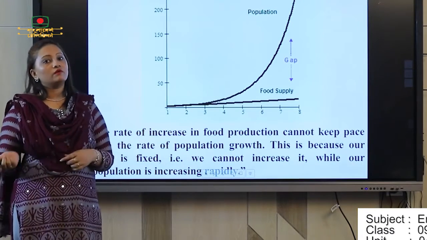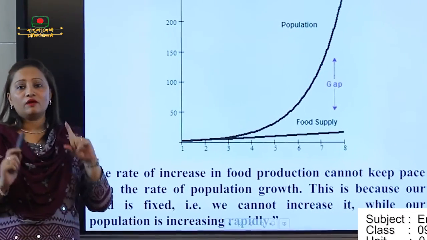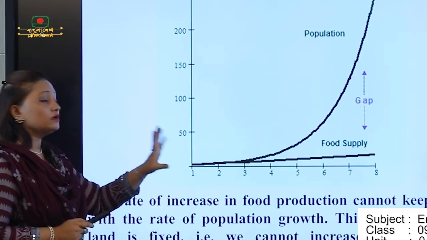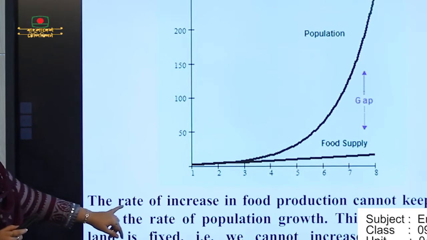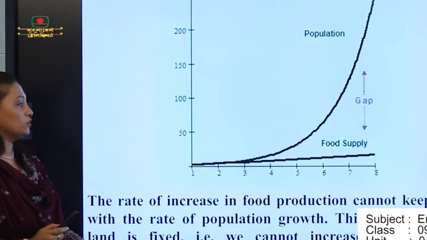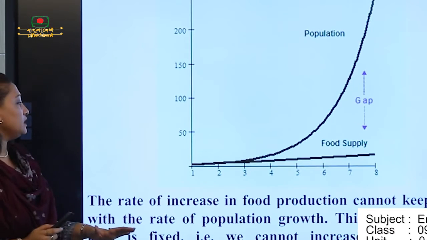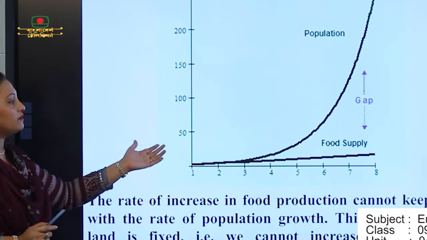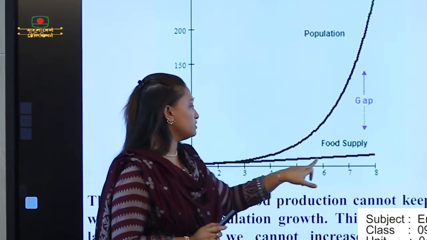My dear students, now we will learn from the picture that is related to our lesson 3. Here you can see a graph. Our lesson is about the food problems. First we need to read what is written there: the rate of increase in food production cannot keep pace with the rate of population growth. This is because our land is fixed. We cannot increase it while our population is increasing rapidly. Through the graph you can find out our population and our food supply.